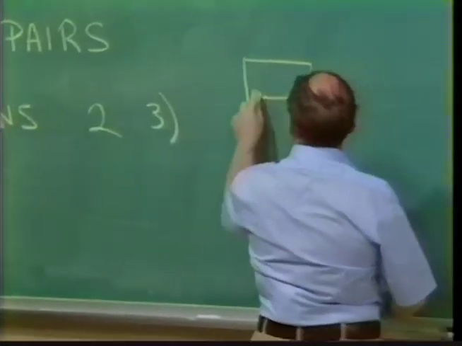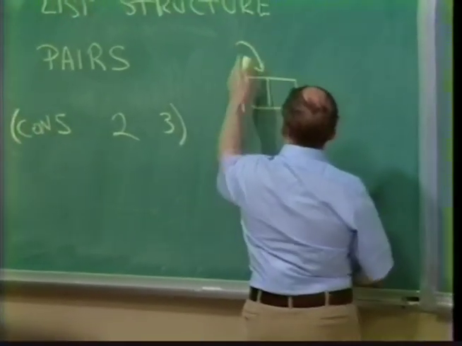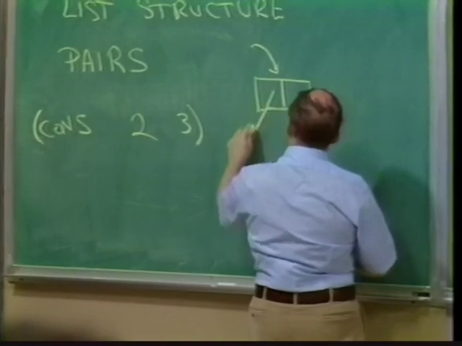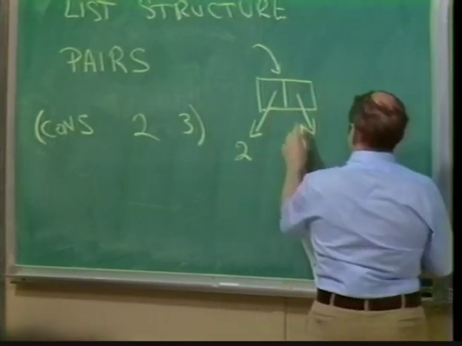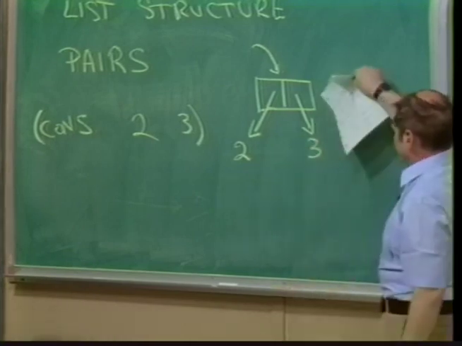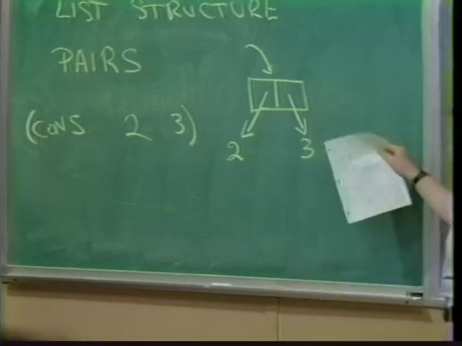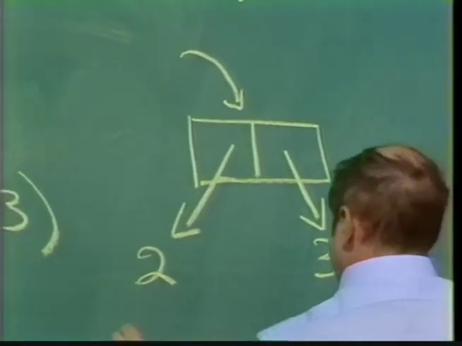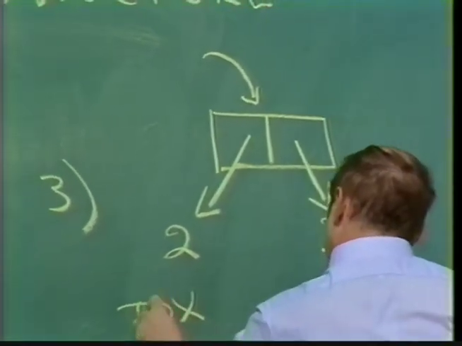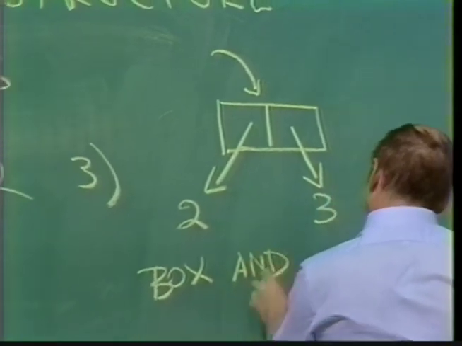We draw a little box, and this box has two arrows coming out of it, which say the first part of this pair is 2, and the second part of this pair is 3. This notation is called box and pointer notation.